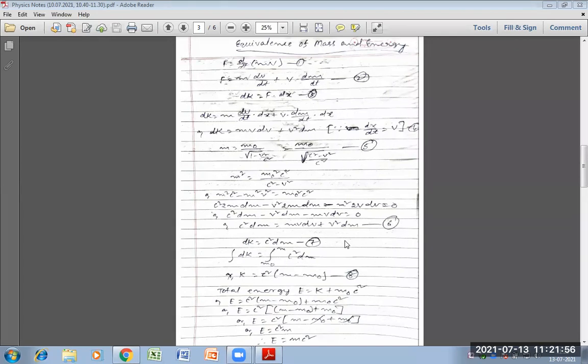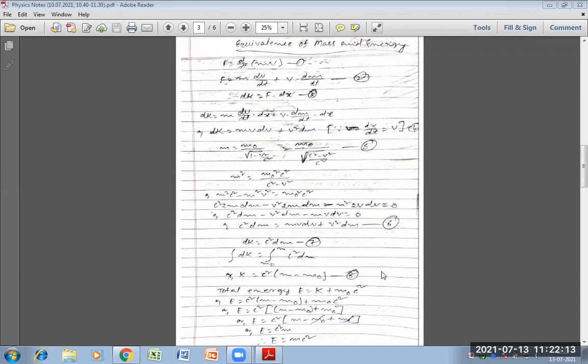So equation 7 can be written in this form: K is equal to c square into (m minus m naught), equation 8.